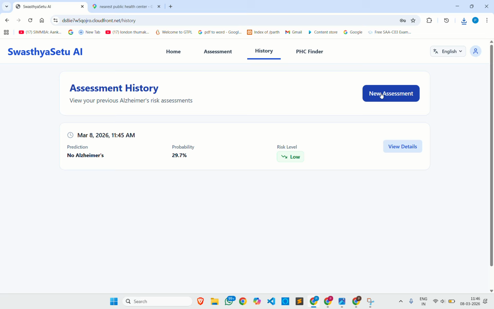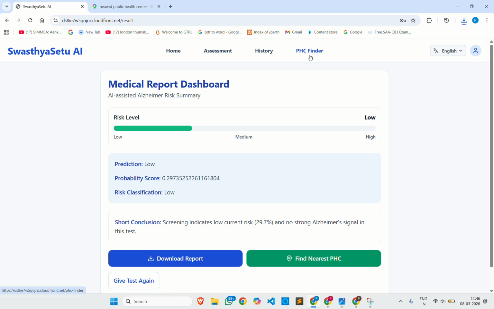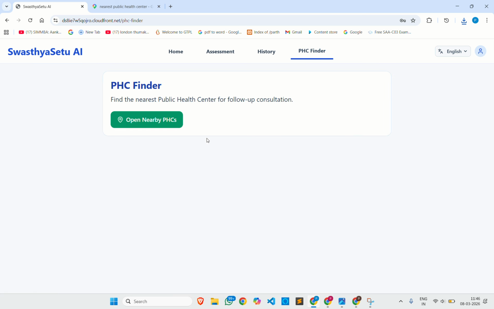This is all my, and I can also have a new assessment. No Alzheimer's probability was this, risk level very low, and I can also go with the view details, PHC finder, which will locate you to open nearby PHCs.